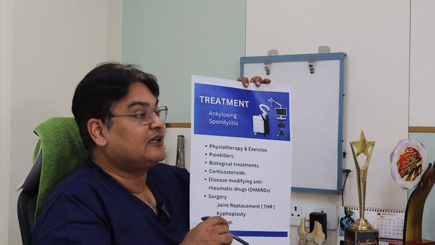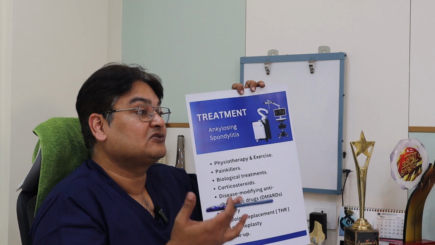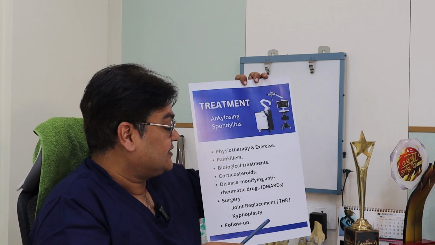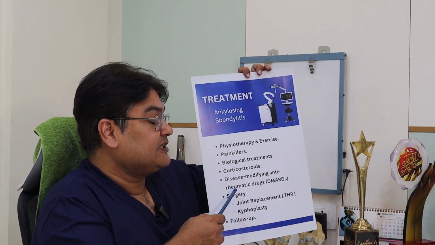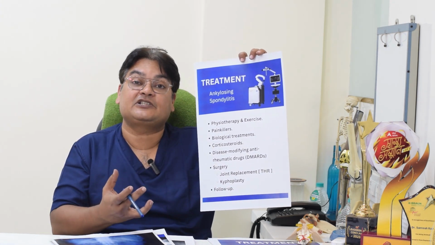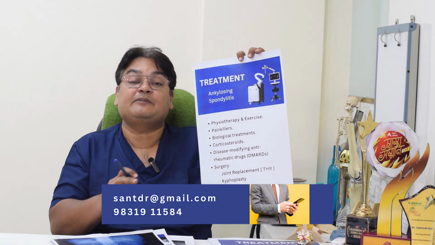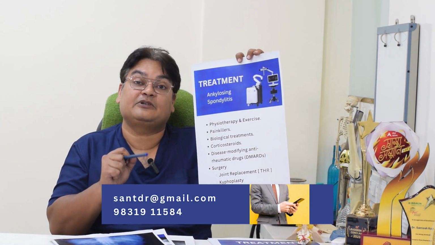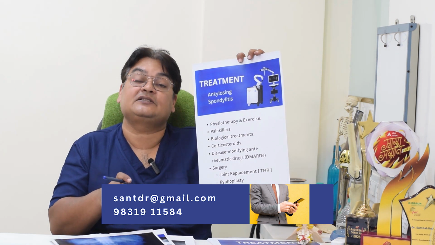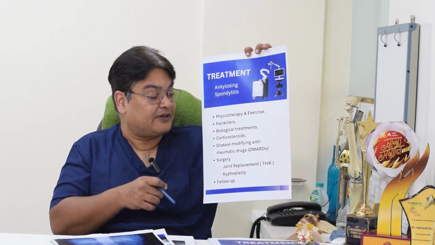Once we have diagnosed, we start physical therapies and exercises. Various types of stretching exercises like yoga, swimming and other stretching exercises are done. Painkillers and biological treatments are used. Once ankylosing spondylitis is diagnosed early, we can give biologics to prevent the progression of the disease. We cannot eliminate the disease because it's a genetic disease, but we can prevent the progression of the disease by using several biologics.